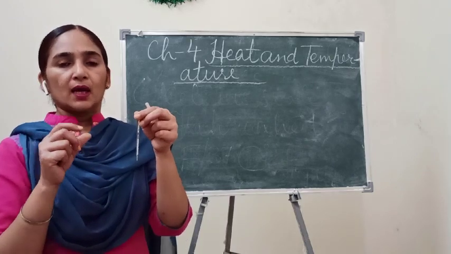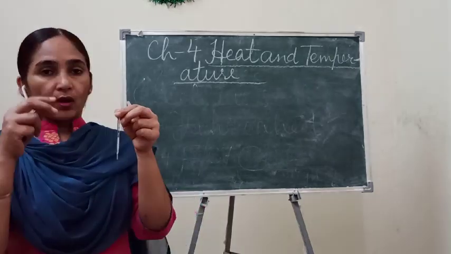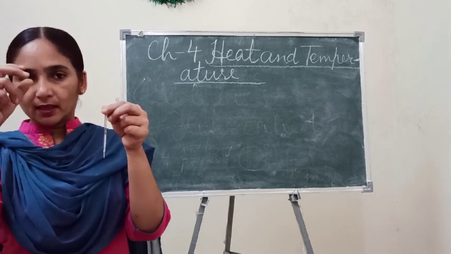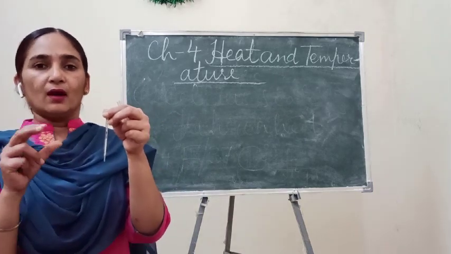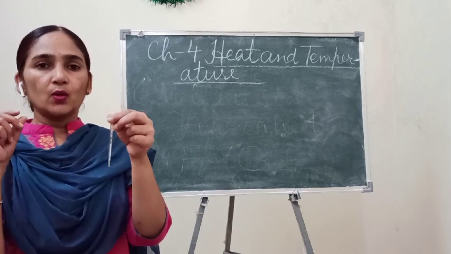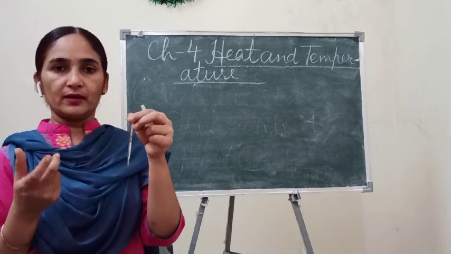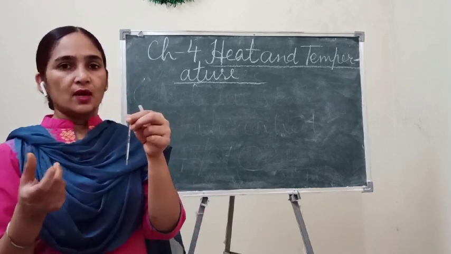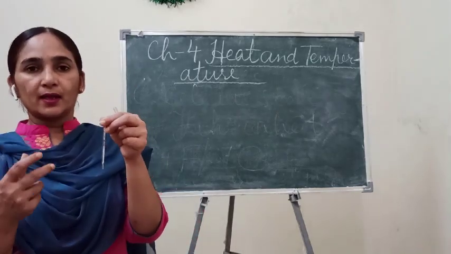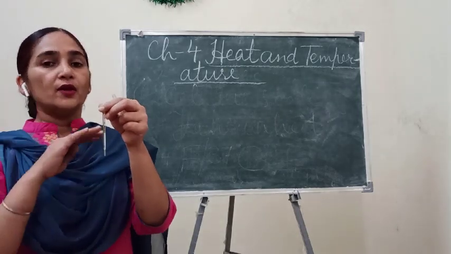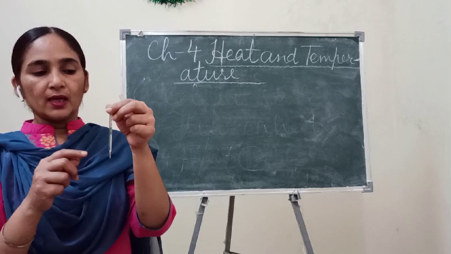Okay, but it can fall a little bit when anybody has very low blood pressure, or due to some other reasons, some diseases, when we are not well. At that time it can fall down, but not below 35 degrees Celsius.